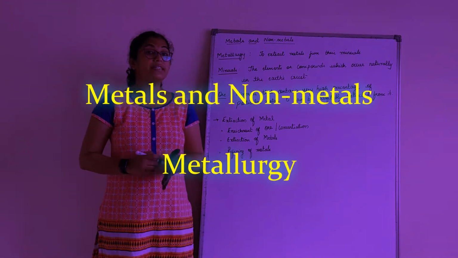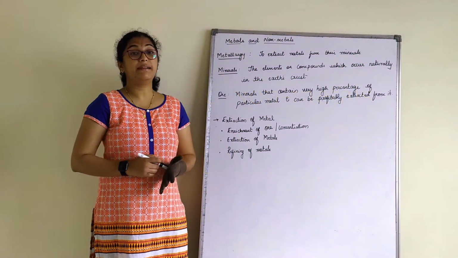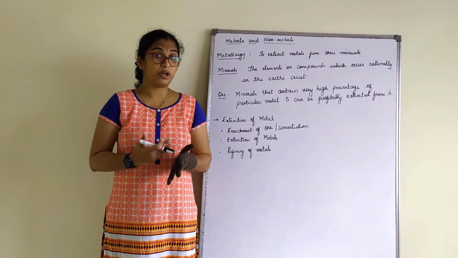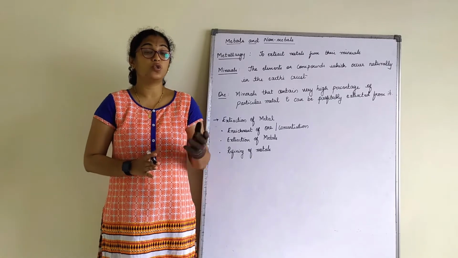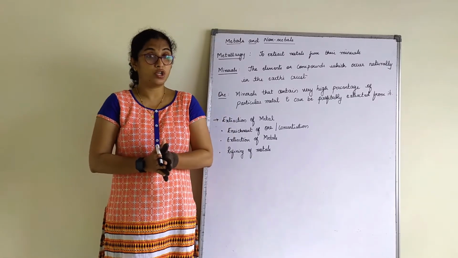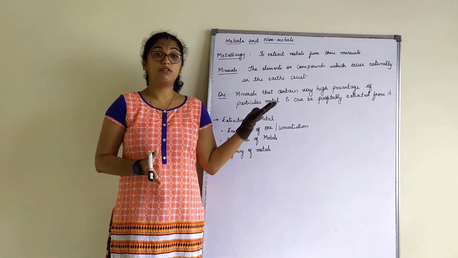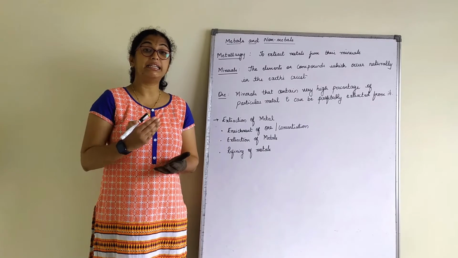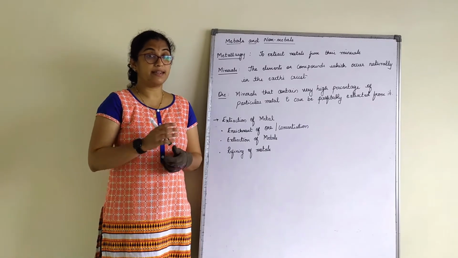Good morning. We will start session 7 on the chapter metals and non-metals. In our previous session, we understood about ionic compounds. We also understood how to represent an ionic compound by an electron dot structure, which is also called a Lewis structure. You will study Lewis structure again in detail in your 11th and 12th standard.